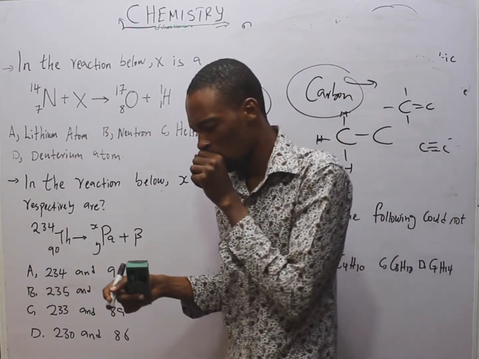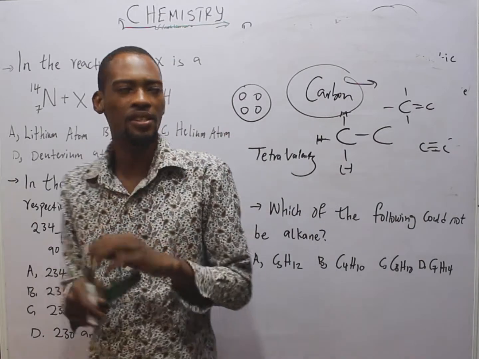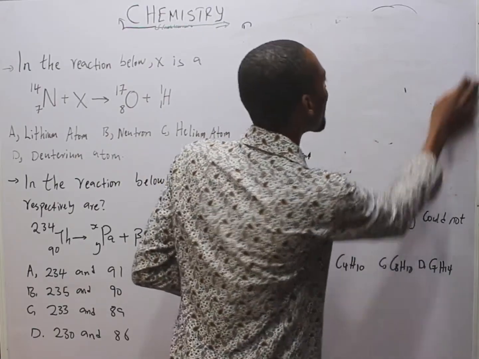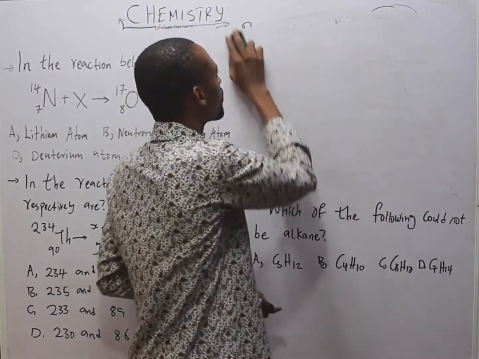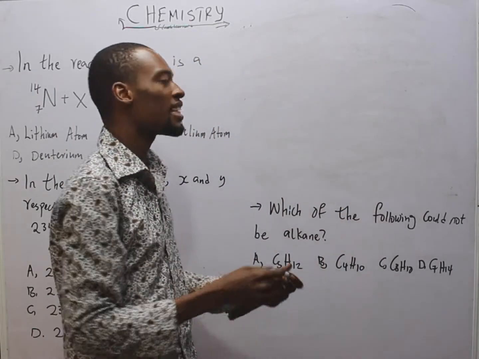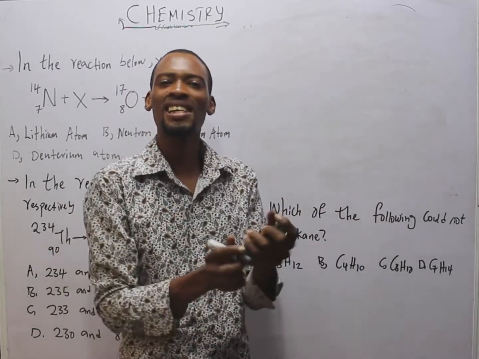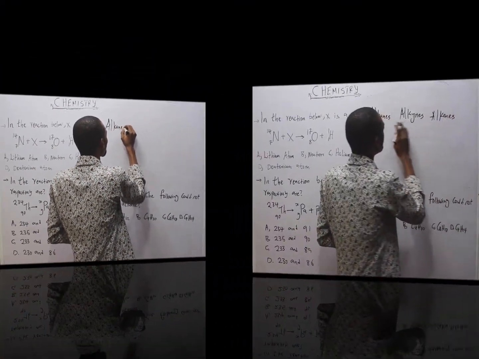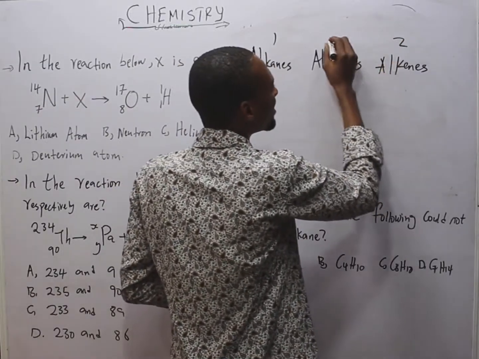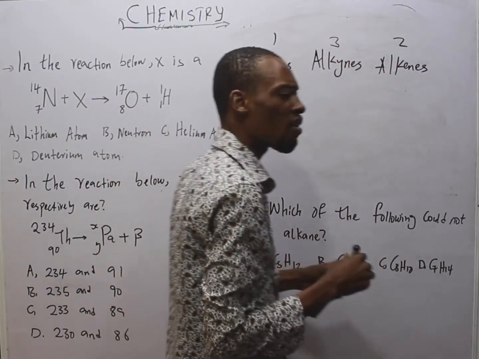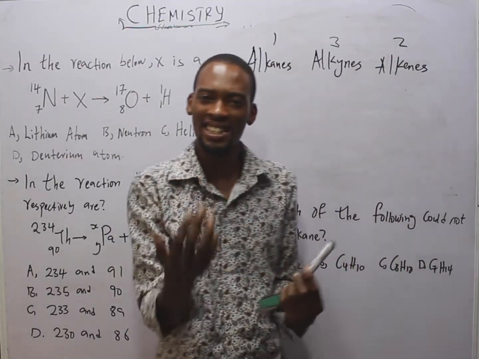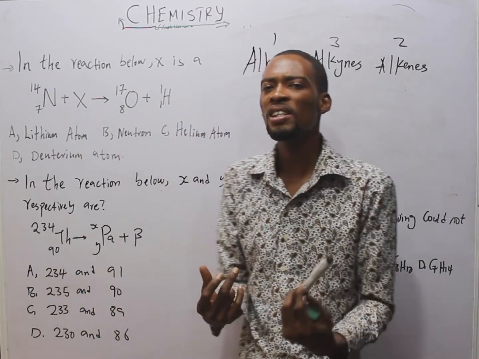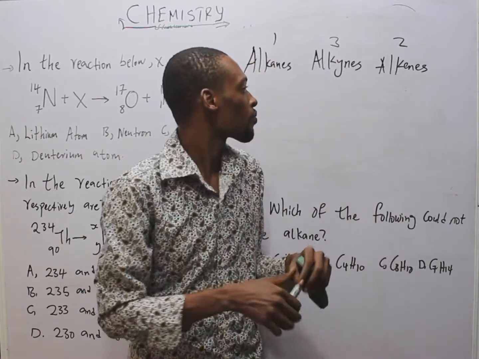Now look at something. Homologous series. A homologous series is an arrangement of different compounds based on their behaviors. So let's treat the alkane, alkene, and alkyne homologous series. These are hydrocarbons. It should be alkanes, alkenes, and alkynes. Now, apart from carbon, oxygen can catenate. Oxygen can form a double bond. Sulfur can also catenate. But carbon is unique on that.